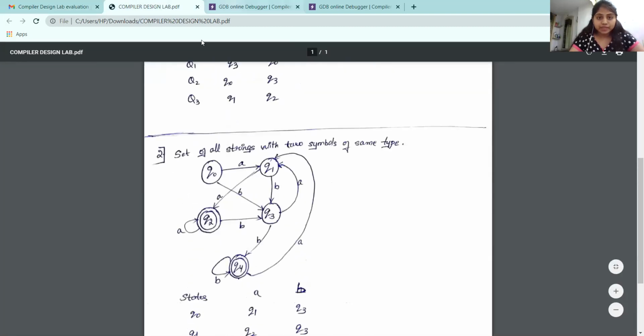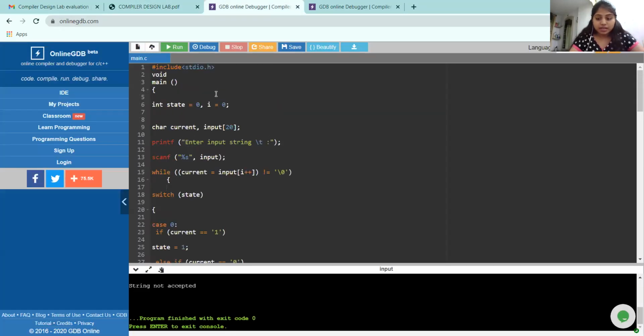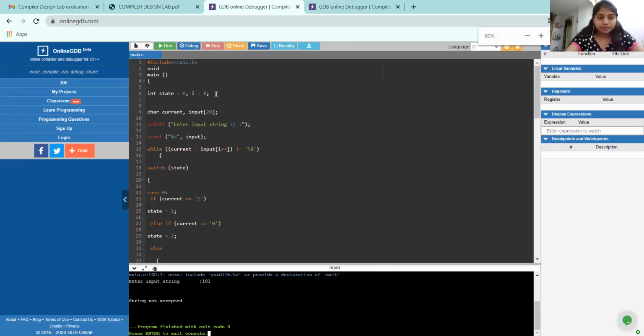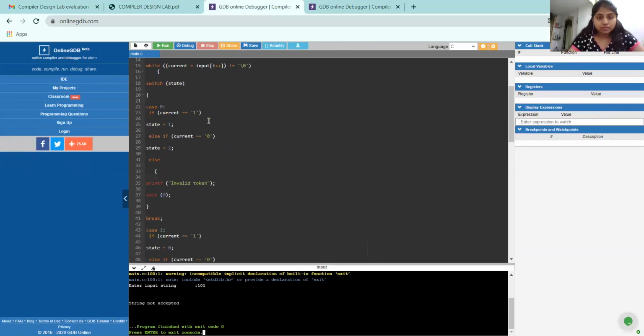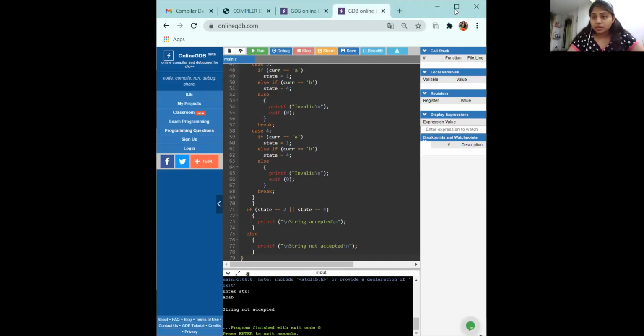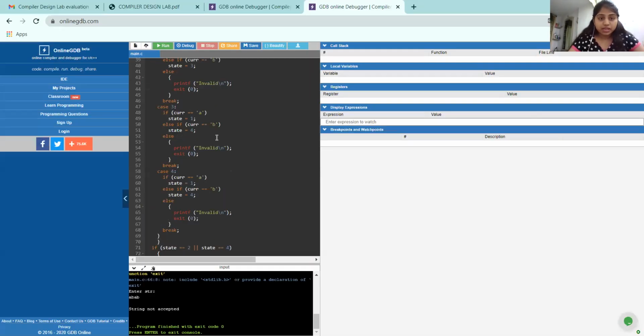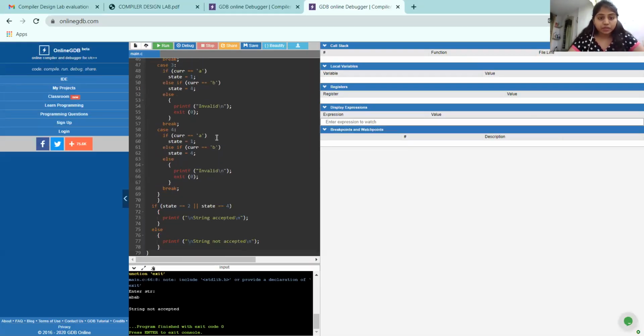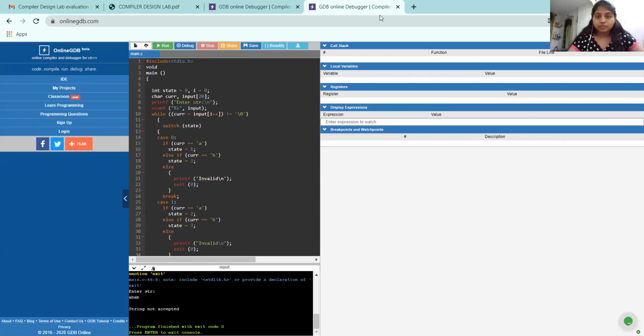And here is the program for the first code. This is the program for the first question. And this is the program for the second question. Yeah, these are the two programs given to me. The first one is about an even number of zeros and ones, and the second one I have explained enough.